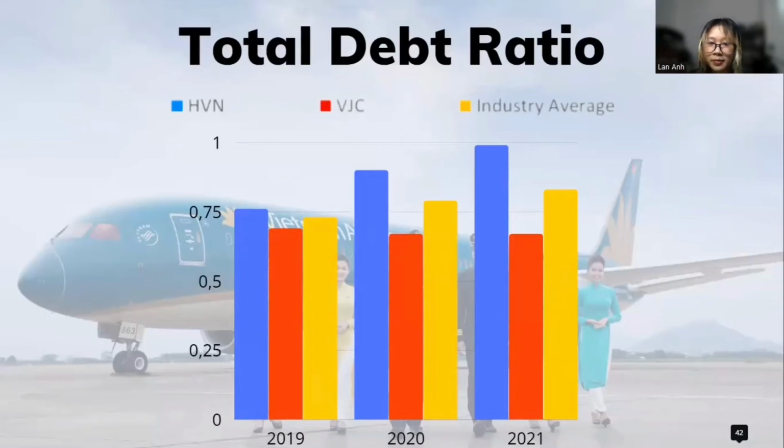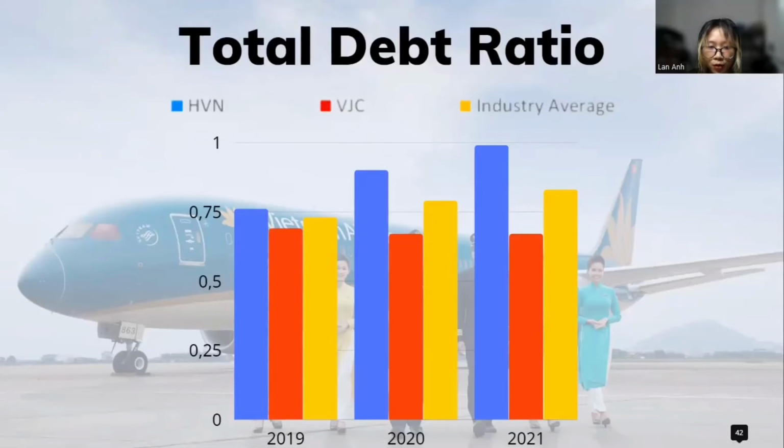In the bar chart, it can be seen that Vietnam Airlines' total debt ratio has grown year by year. By 2021, the ratio has reached 0.99 times. The higher the rate over the years, the higher the degree of operating leverage Vietnam Airlines has, and therefore the greater the financial risk. According to the report, 3 years of the impact of the COVID-19 pandemic caused the undistributed profit on the company balance sheet to be negative billion Vietnam dong.